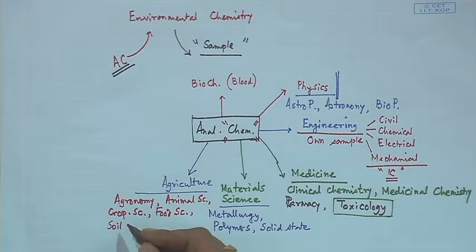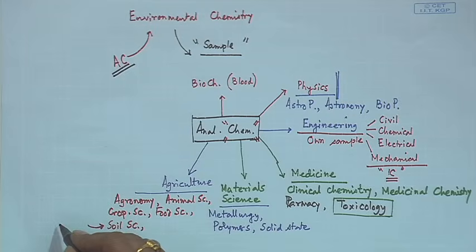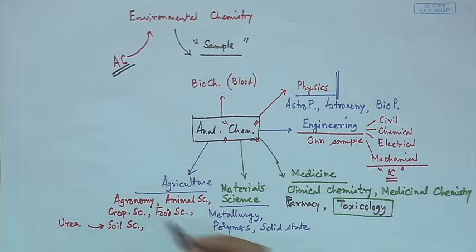Then how we can analyze the corresponding soil which is utilized for production of this crop, this food and all these things. So, that is also related. In soil, we know how we can use urea, a fertilizer, or the corresponding nitrogen content of the soil, that means how the ammonia content in the soil is present.